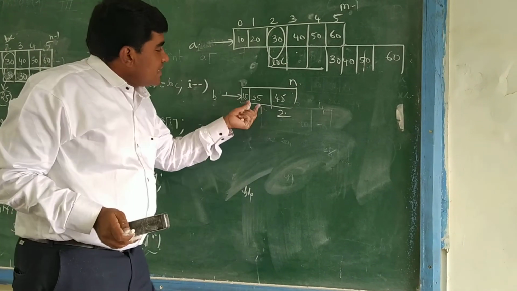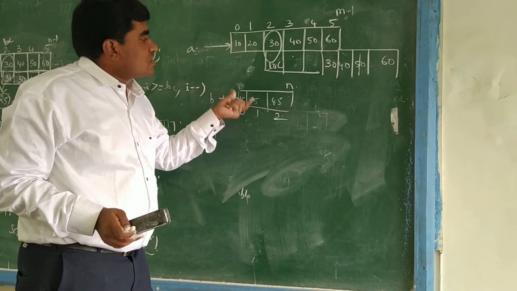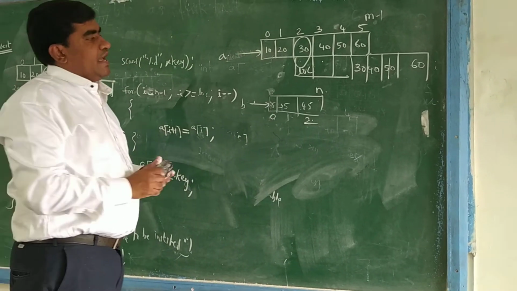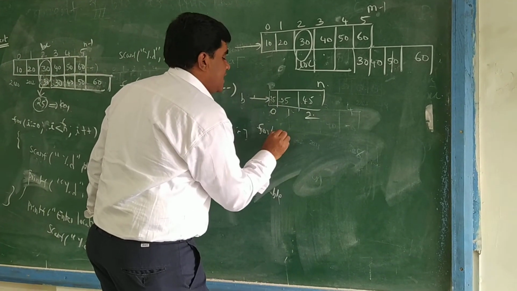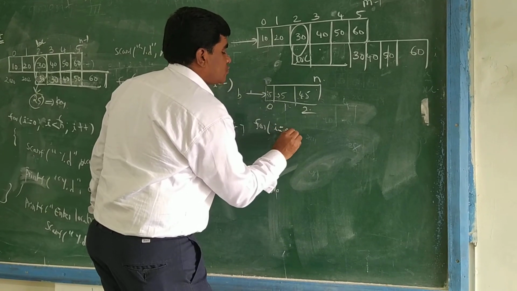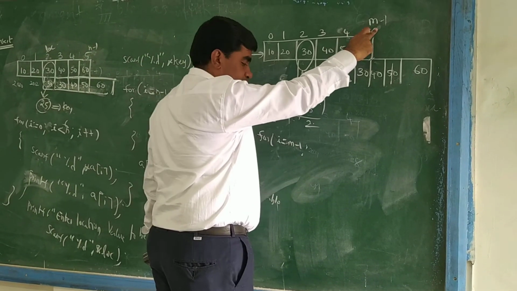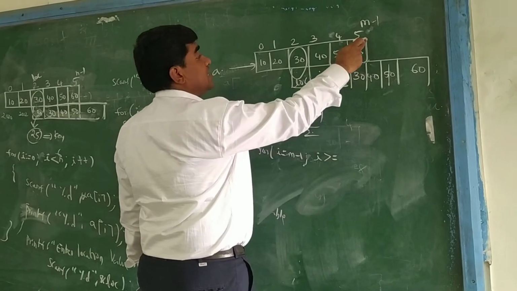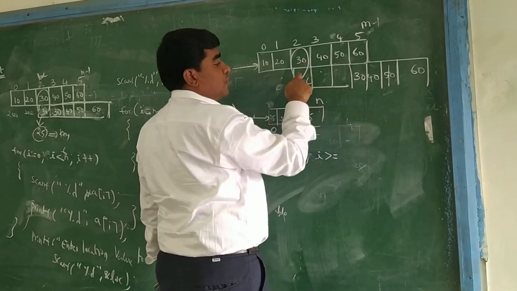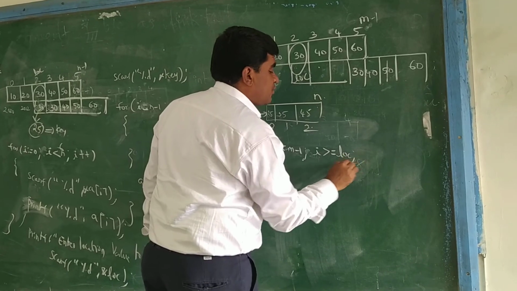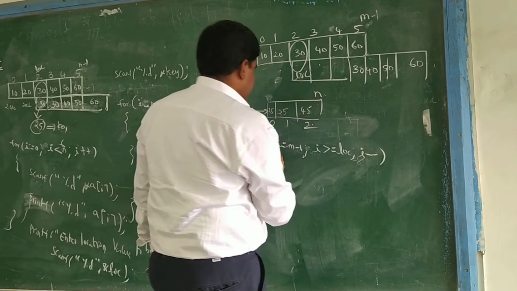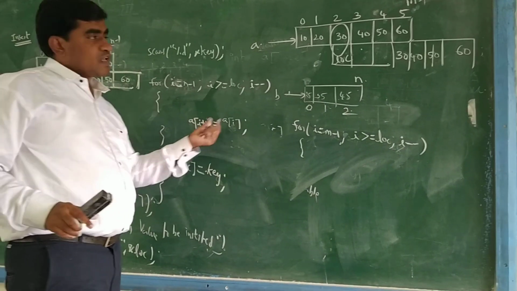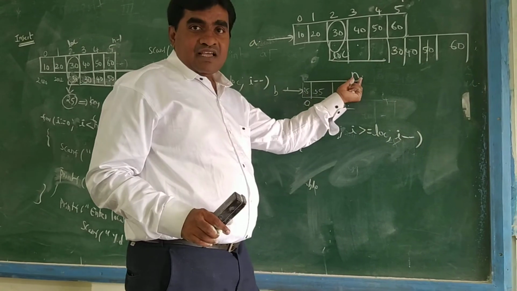So the size of the array we want to insert is how far we have to move forward. How can we write this code? For i equal to m minus 1, in array A, i greater than or equal to location, up to location only we are moving, i minus minus. How many steps are we moving? Previously only 1 step. Now, the array size is n, so n steps we are moving.